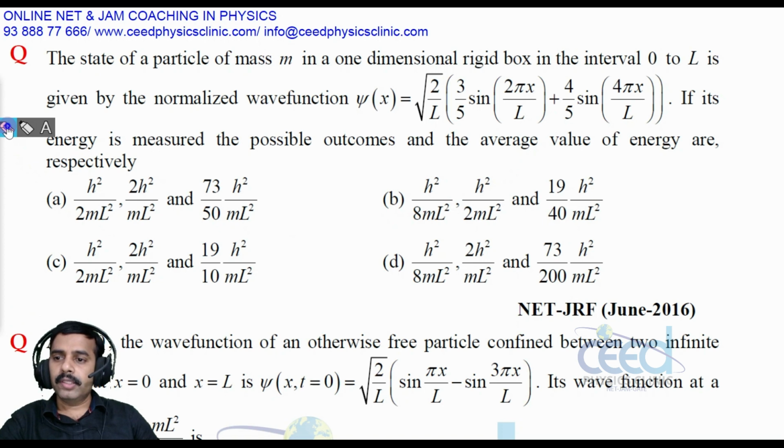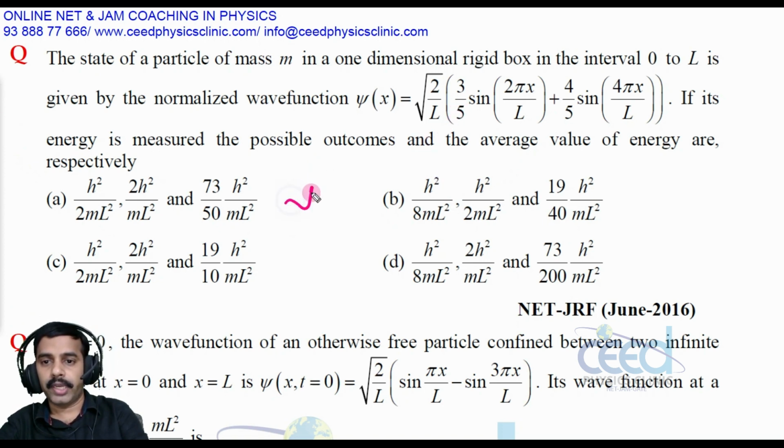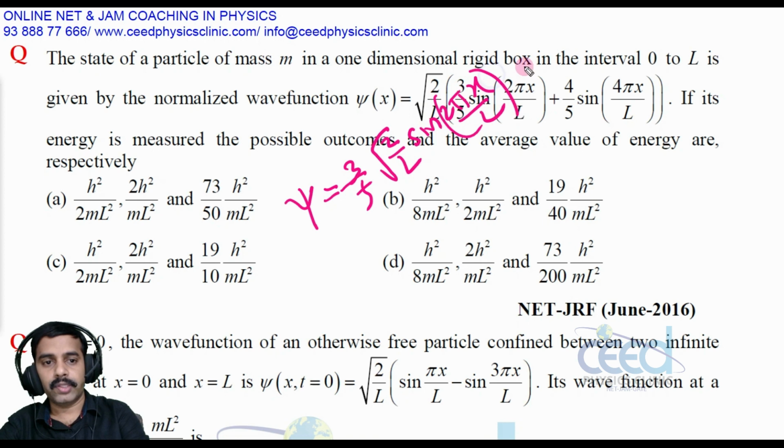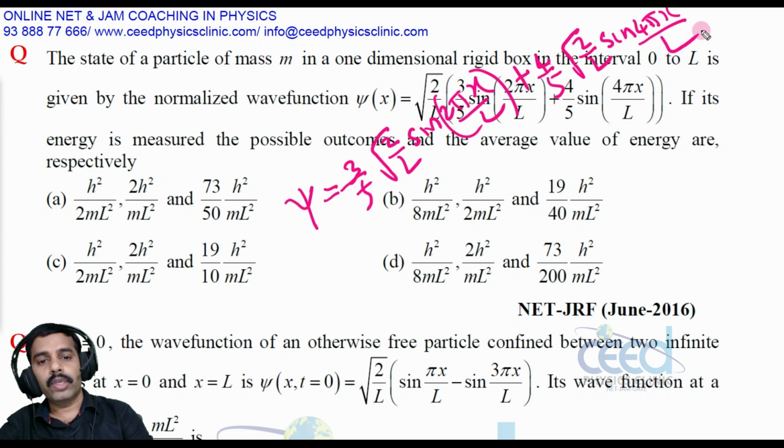So let me write this wave function in the standard format. This is a normalized wave function, so we need not normalize it. Psi is equal to 3 by 5 root 2 by L sin 2 pi x by L plus 4 by 5 root 2 by L, I have opened the bracket, sin 4 pi x by L. Now look into this, this is 3 by 5, this is a standard format of the wave function, right.